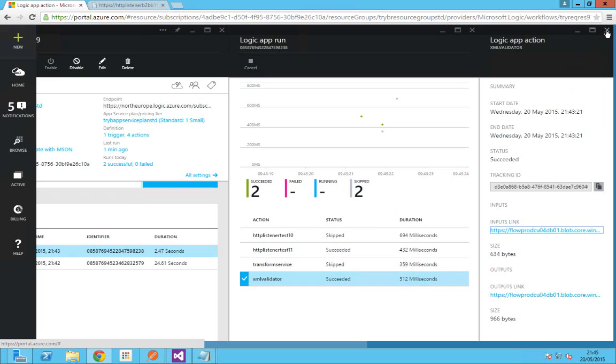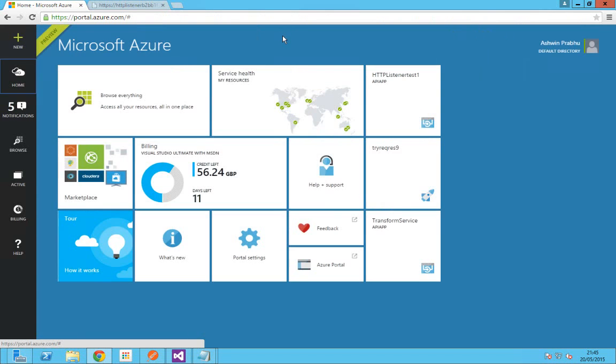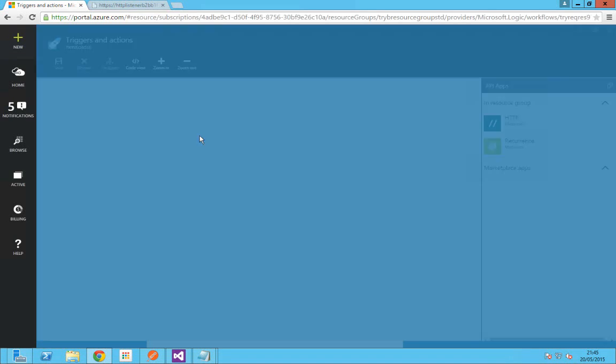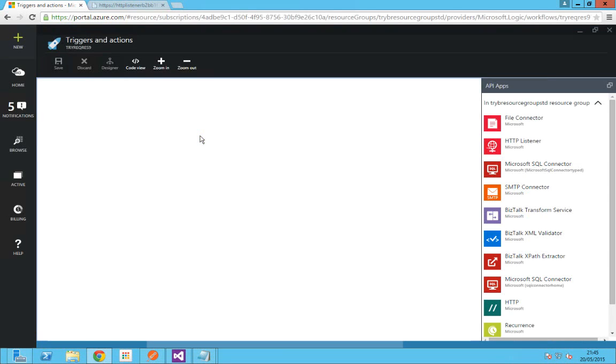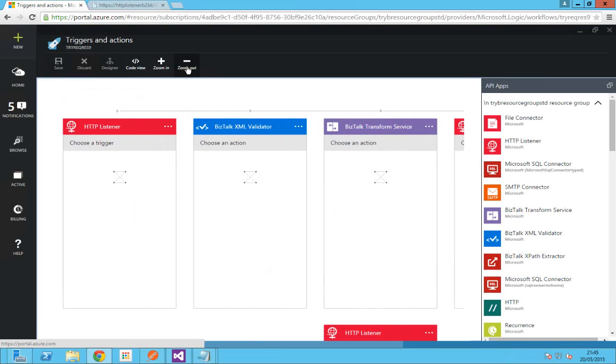So this is what the demo is all about. The first demo is where we have created an HTTP listener through which we received an HTTP post. The message got validated by the BizTalk XML validator API app. Then we used the BizTalk transform service to map the request to the response, and then we transformed the message, and if it is valid, we returned the actual response message, the order response message. Otherwise, the failure response message.